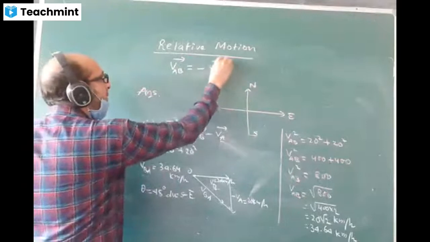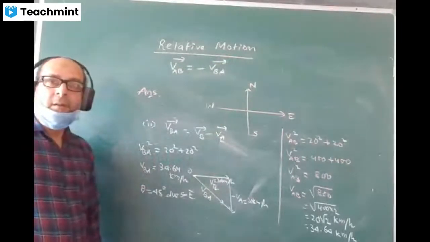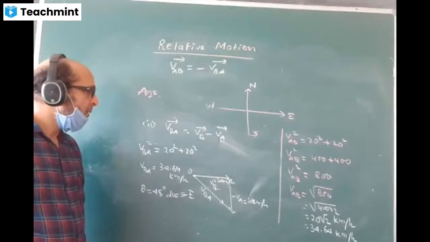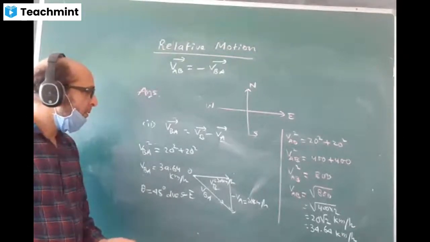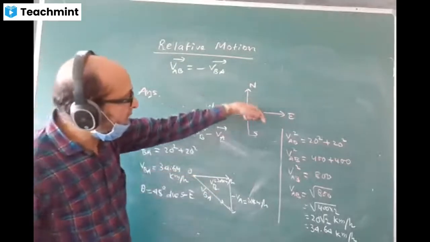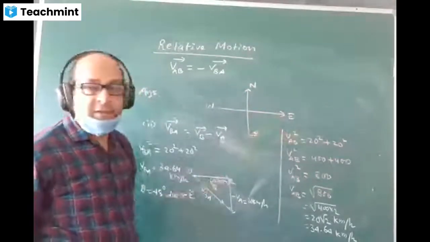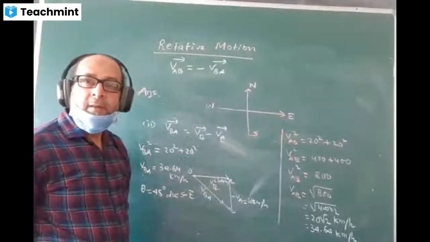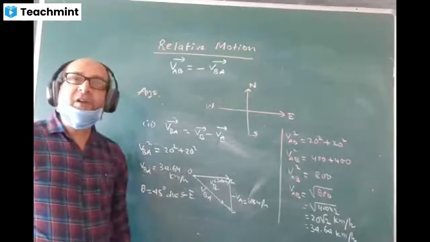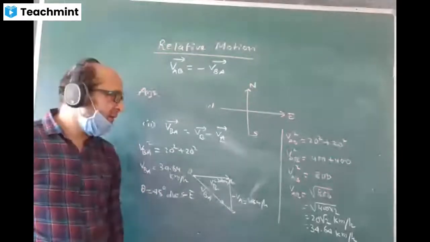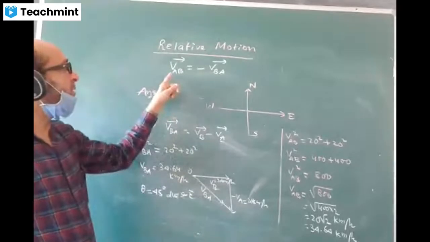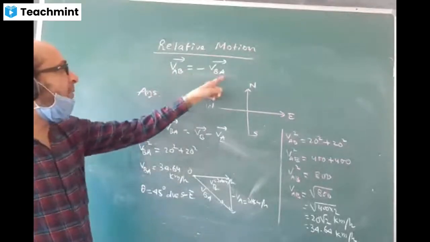So I do understand the direction, but what do you call this direction? This is going like this. What direction is this? If you see the first diagram, it was coming northwest. Now it is coming southeast, just opposite. Then we can write down this formula: VAB equal to minus VBA.